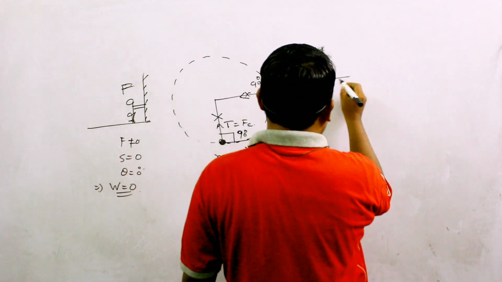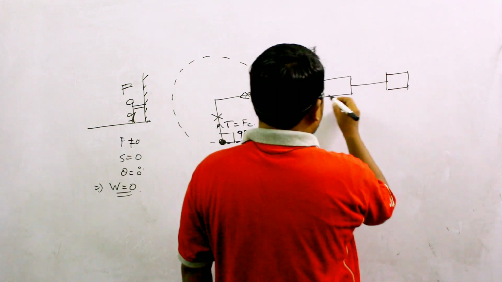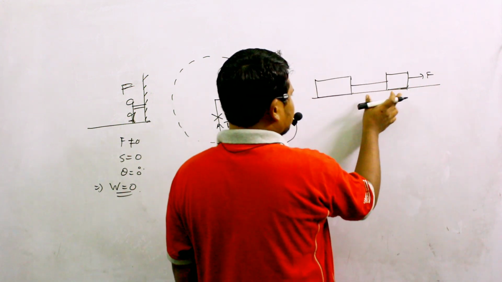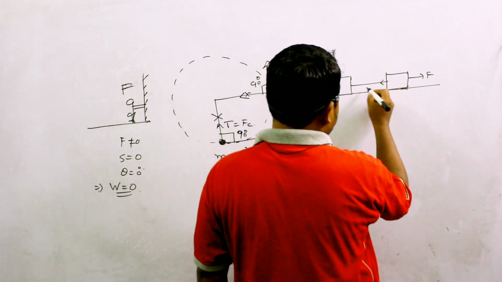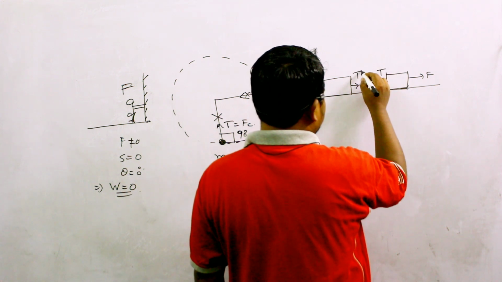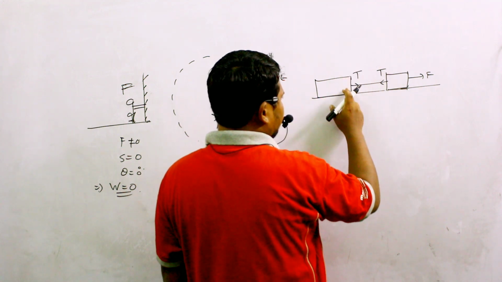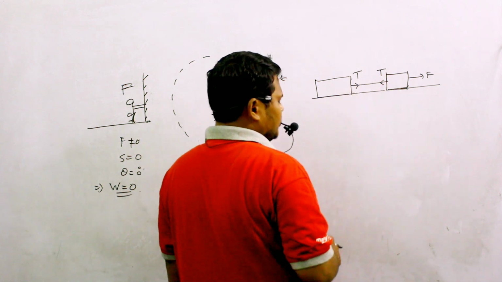Similarly, if I take two blocks like this, here I am applying a force of F, and because of this force the bodies are moving in this direction. If this is a massless string, here tension will be T, and here also tension will be T. Now I want to calculate the work done by this tension on this body and on this body.